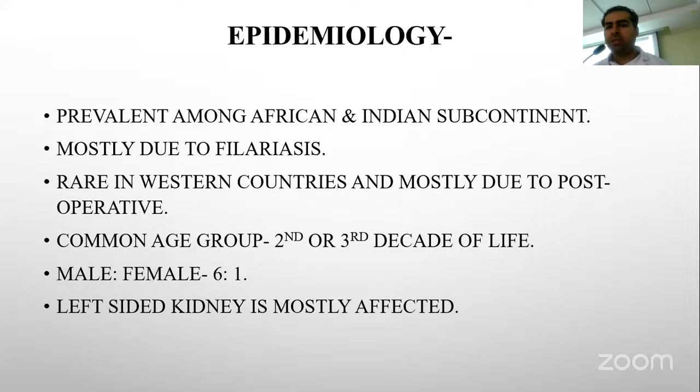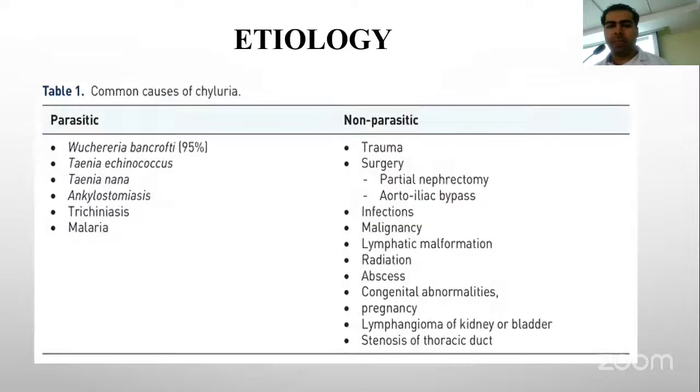It is prevalent among the African and Indian subcontinent, mostly due to filariasis. It is common in the age group of second and third decade, and left-sided kidney is most commonly involved. Etiology can be because of parasitic infection and non-parasitic. Of the various parasites, 95% of the cases are because of Wuchereria bancrofti. Other causes can be Taenia, Echinococcus. Non-parasitic can be because of surgery, infection, malignancy, and lymphatic malformations.